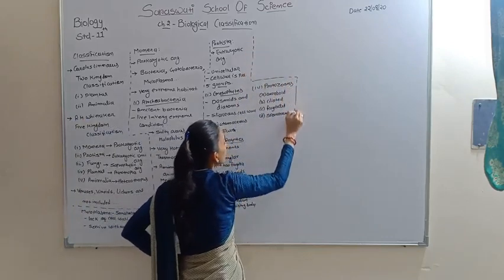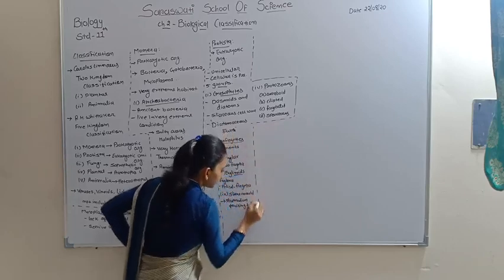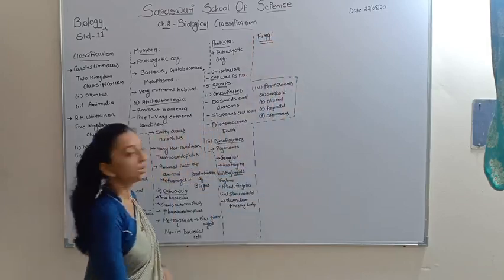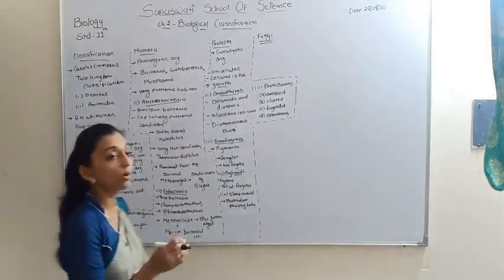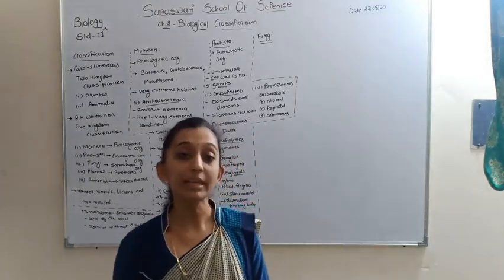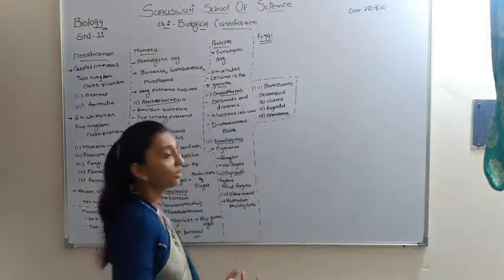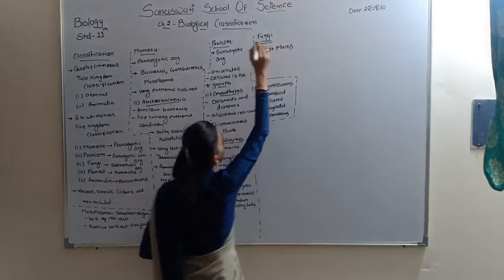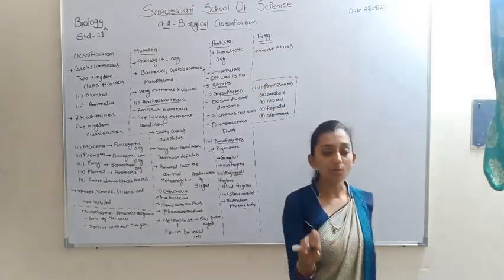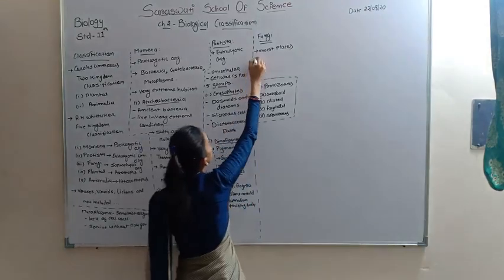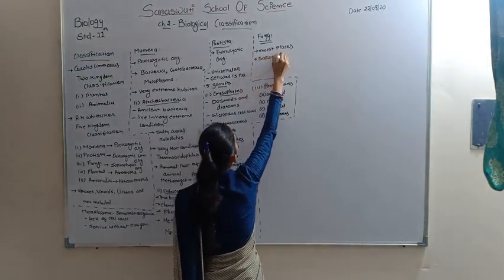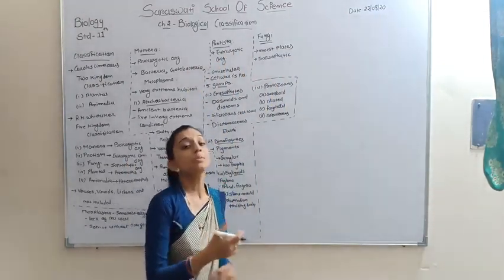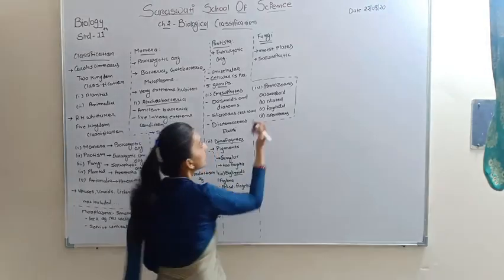Now we discuss the third kingdom, that is fungi. We all know about what fungi are. Fungi are mainly present in moist places, and we have to know very different types of fungi, and most of them are saprophytic. For food, they depend on decaying organic material, so they are known as saprophytic.